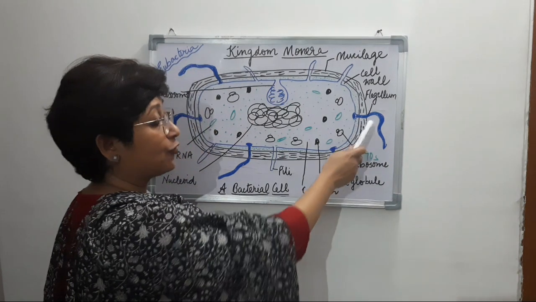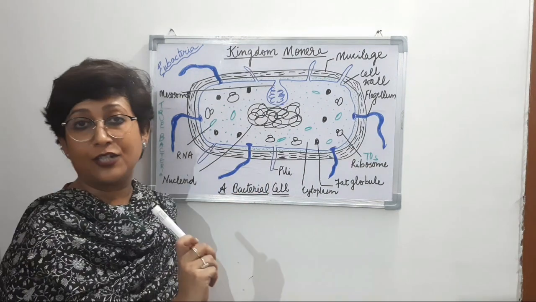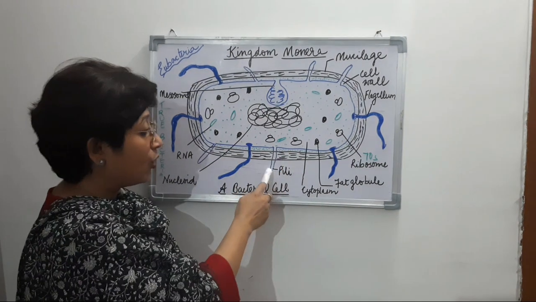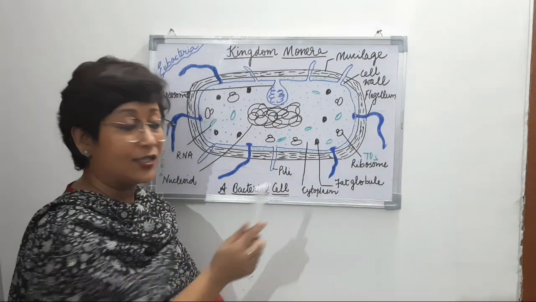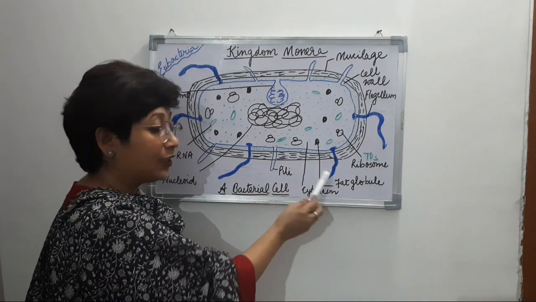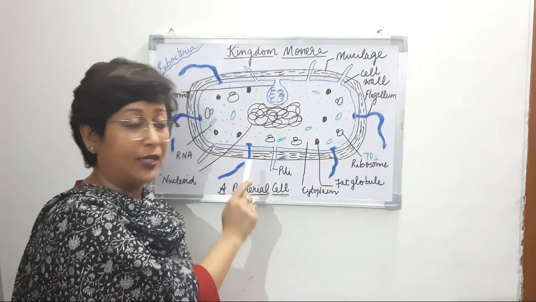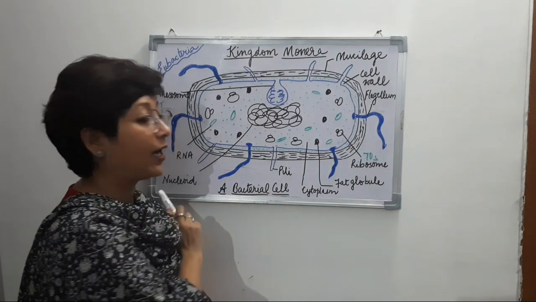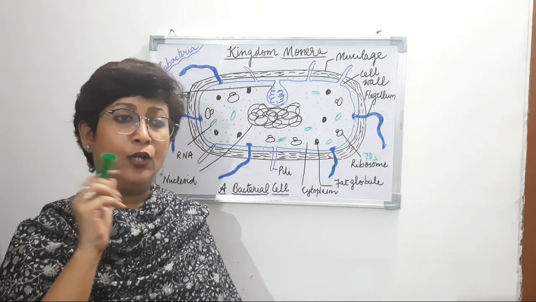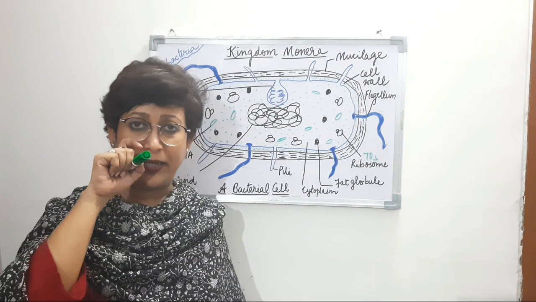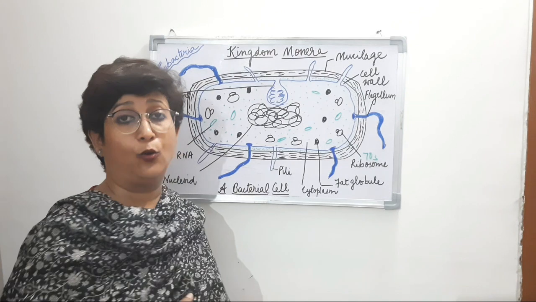Other than this flagellum, you can still see some structures which I have not darkened, but they are also arising from the plasma membrane. Now these structures, which are smaller than the flagellum but arising from the same place, the plasma membrane, I have labelled as pili. Now pili are also thread-like structures, and many people think that even these help in locomotion.